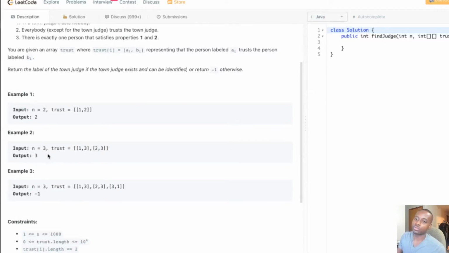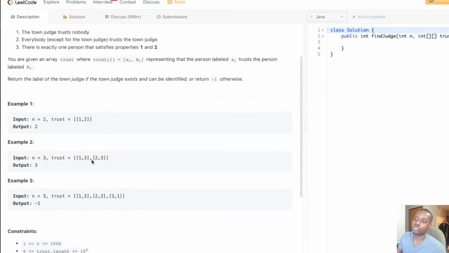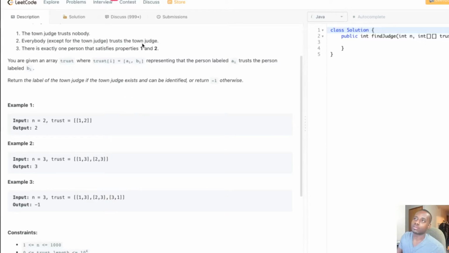For this second example, you can see that 1 trusts 3 and 2 trusts 3 as well. So everybody trusts 3. There's 3 people, and there's 2 people that trust 3. And then 3 doesn't trust anybody. So everybody trusts the town judge, except the town judge itself. We can say that if n-1 people trust a particular person, and that person doesn't trust anybody else, then we can conclude that this person is the judge, guys.